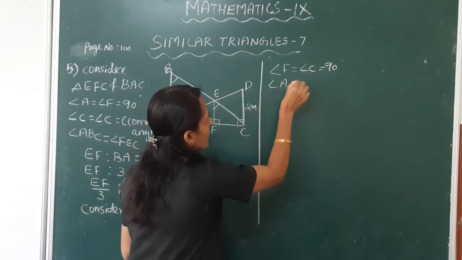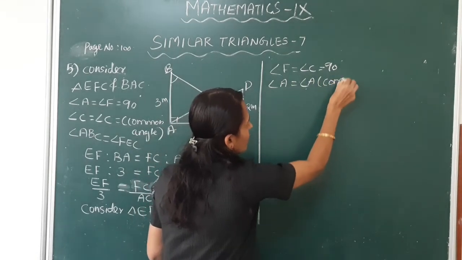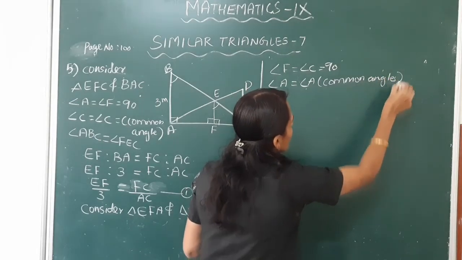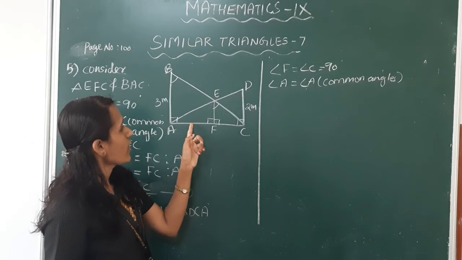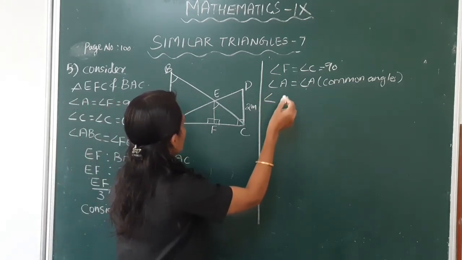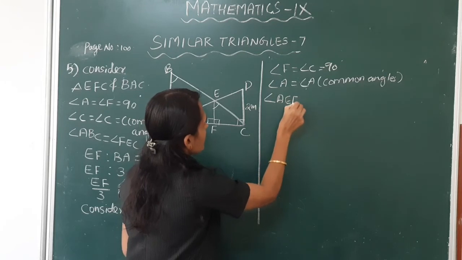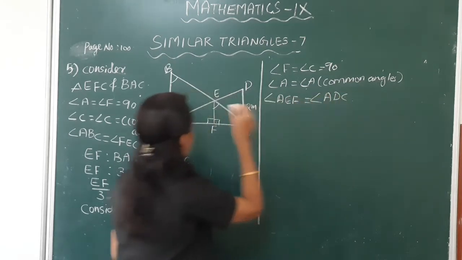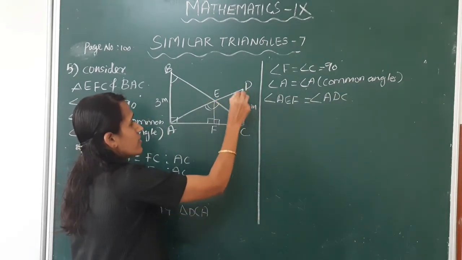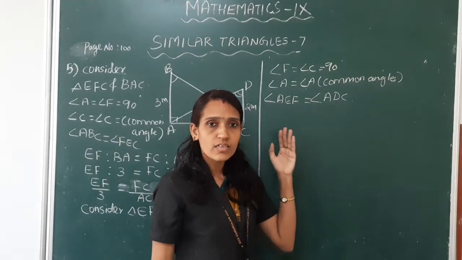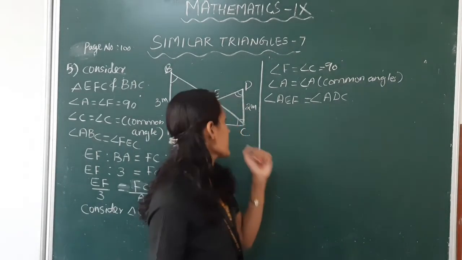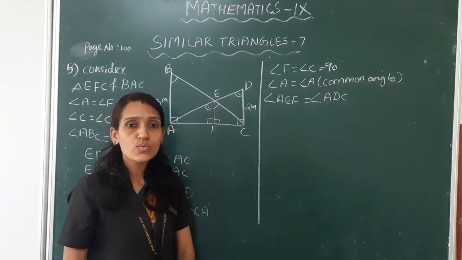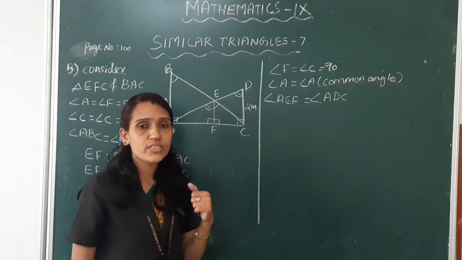Here angle A is equal to angle A, common angle. Next, angle AEF is equal to angle ADC, that is this angle. These angles are corresponding angles or the third angle of this triangle. Now in these two triangles angles are equal, so sides are in the same ratio.